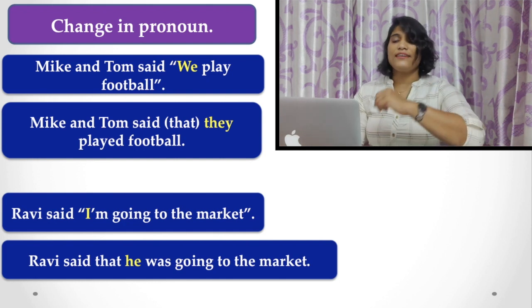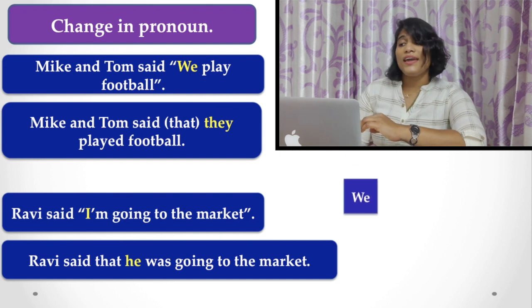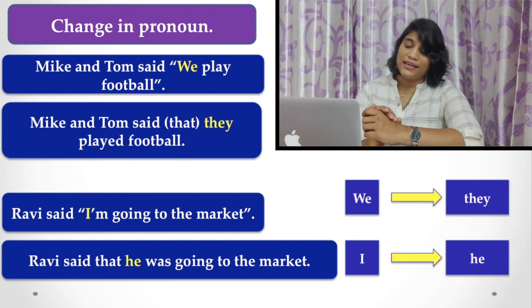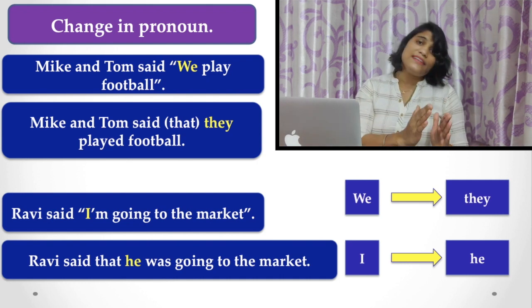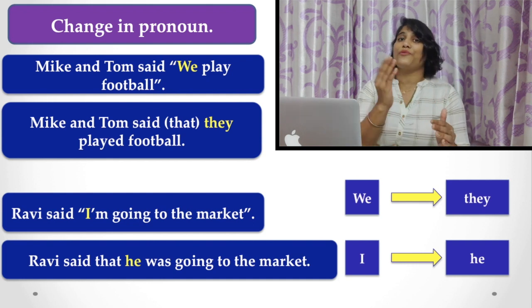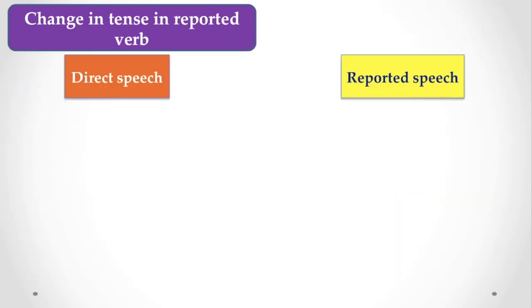So what do you see here? You find "we" becomes "they" and "I" becomes "he". So when there is a change in speaker, that means there must be a change in pronoun as well. Now, this is also important: change of time may mean change of tense as well. Because I have told you, change in time, place and situation means obviously you have to change the tense